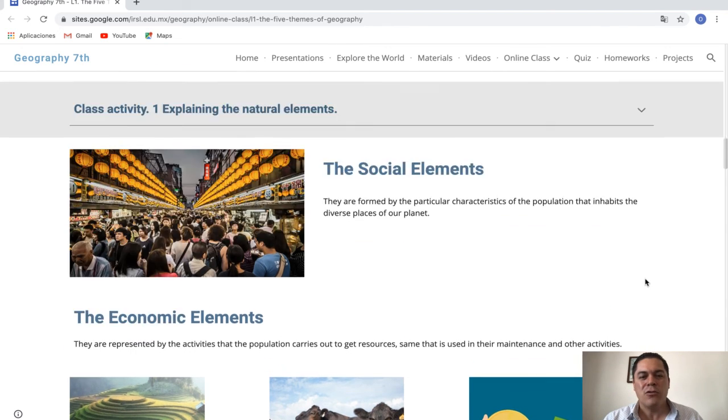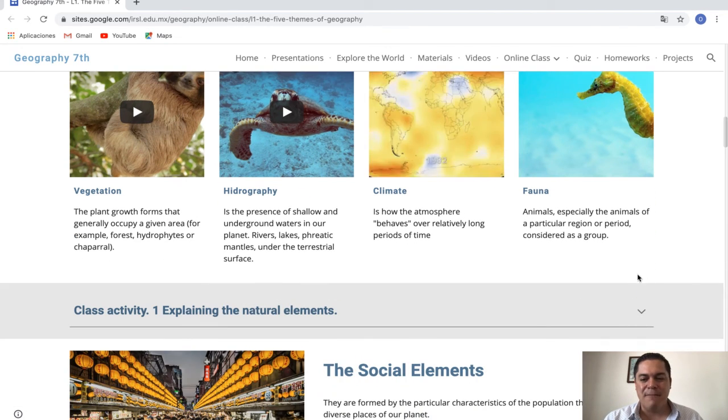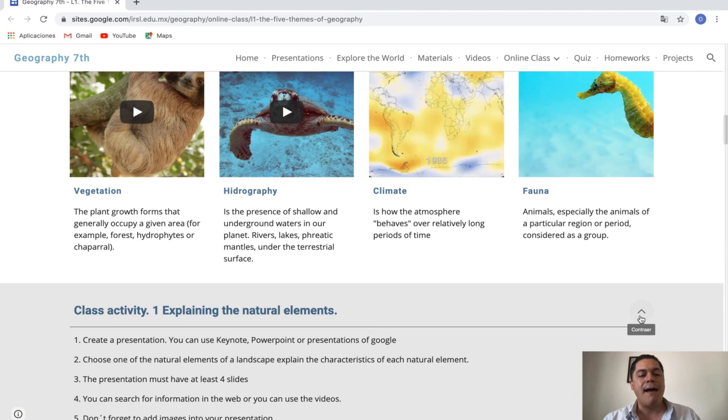And don't forget that you must complete the first class activity, in which you have to create a presentation. You can use Keynote, PowerPoint, or Google Slides, and you must talk about one natural element. We have vegetation, hydrography, climate, and fauna. You must create a presentation with 4 slides. You must add images. You can search for information, and you must upload your work into the Google Classroom activity folder. Well, I see you in the next topic.